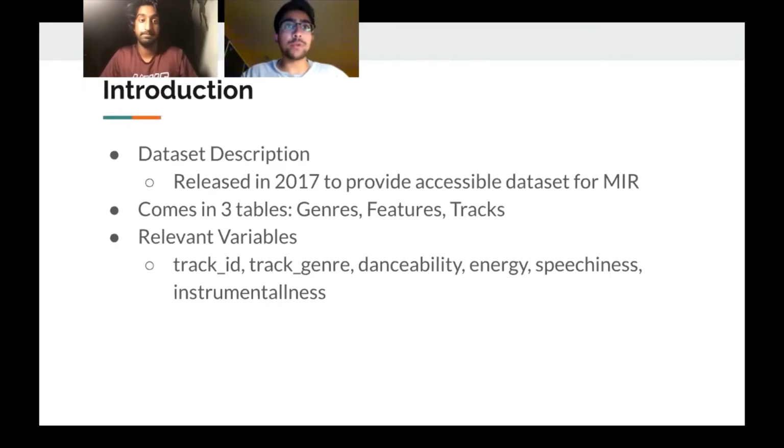The dataset came in three tables, the genres, features, and tracks table, but our report only used the features and tracks tables. The most relevant variables we used in our report were the track ID and track genre variables, which came from the tracks data table, and the danceability, energy, speechiness, and instrumentalness variables, which came from the features table and were values from 0 to 1 that represented a musical nature of the track.